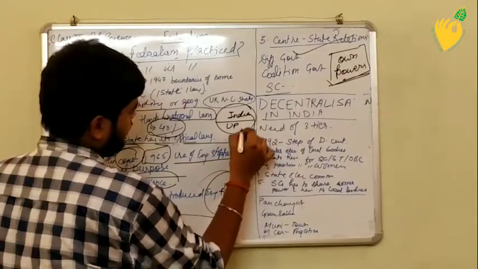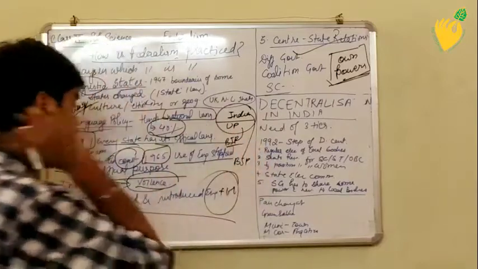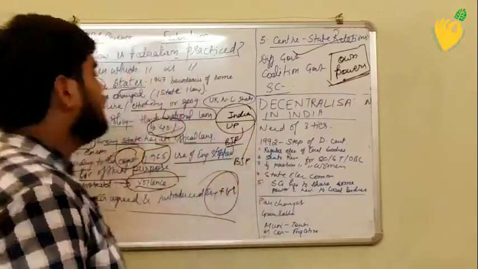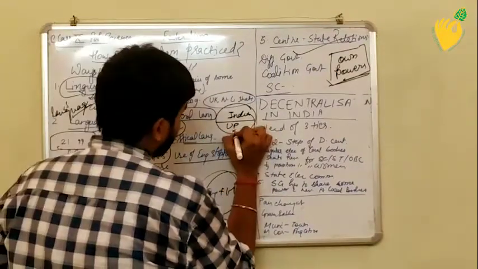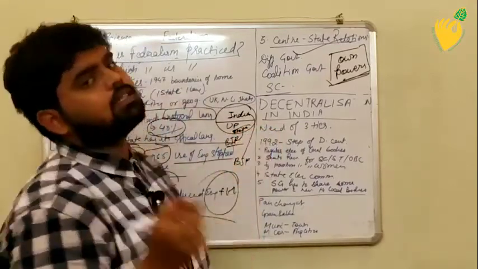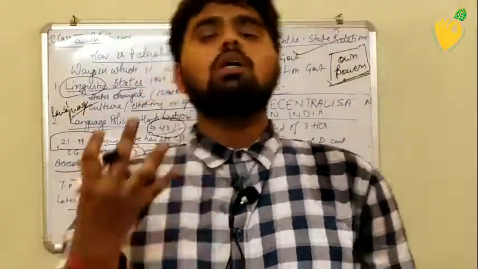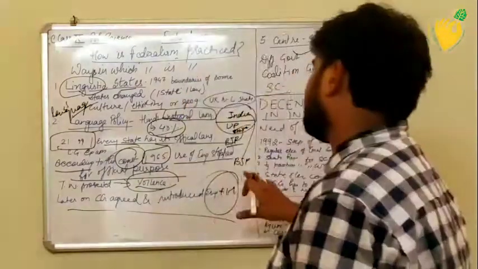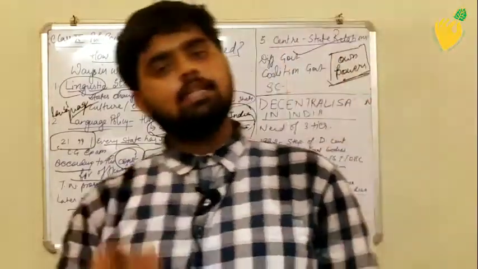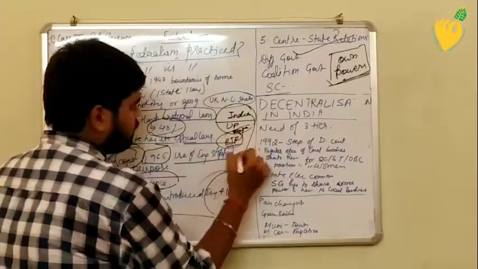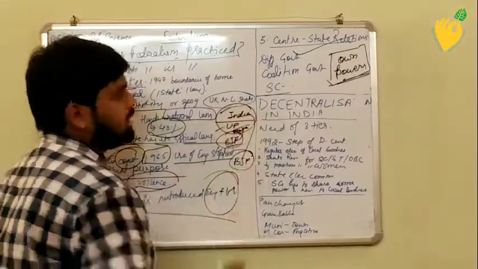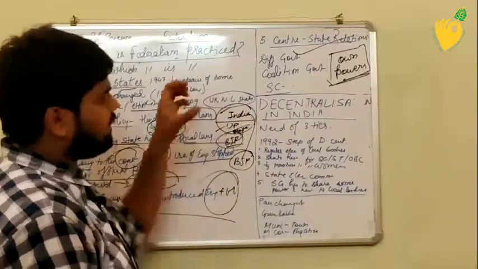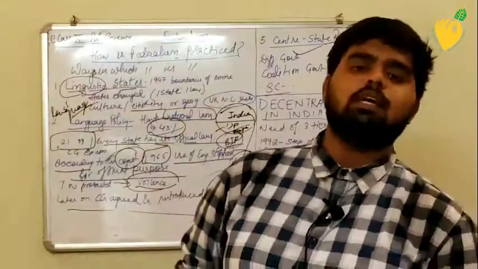BJP is there. Here also BJP is there. If there is the same government in the central and the state, the power of the state government will be diminished, because the central government will always try to say those things which are in favor of their party only. So they will try to control the state government, since both parties are the same in the state and in the central as well. In that case, it will literally diminish the power of the state government.